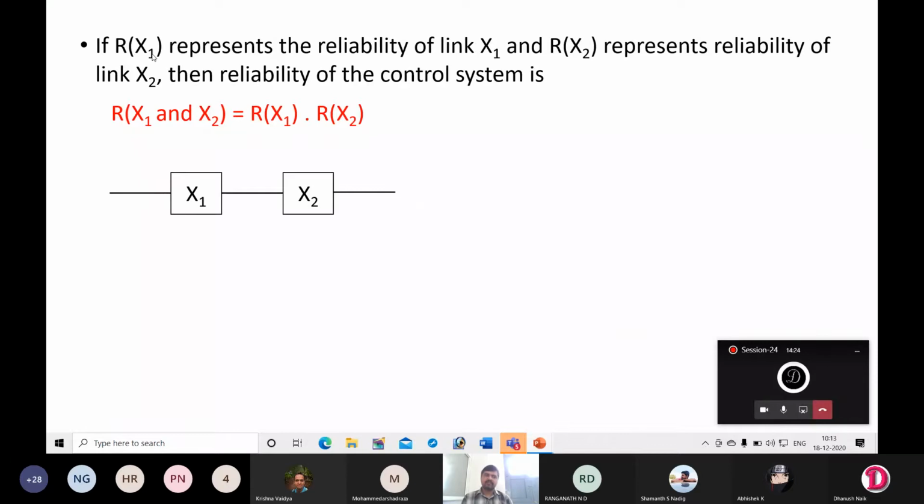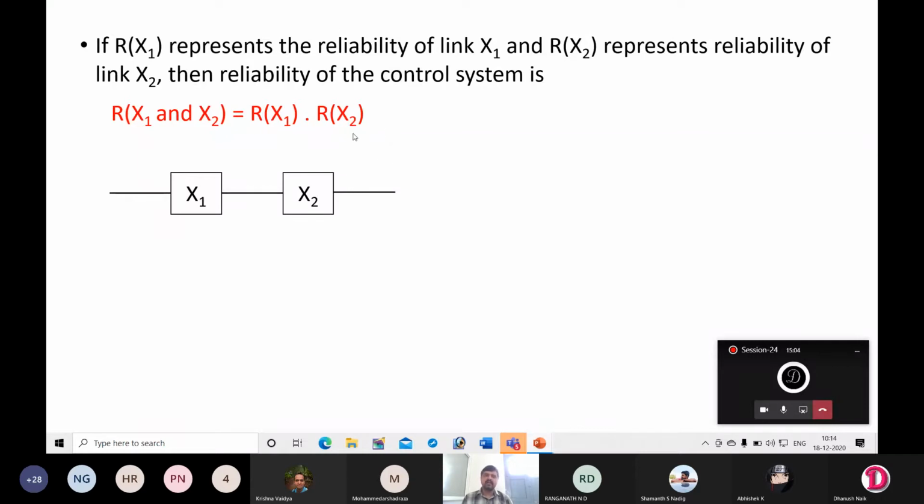Next, consider a system where there are two parts or two components which are connected in series. This is the symbolic representation of a series system. If R of x1 represents the reliability of link x1, and R of x2 represents the reliability of link x2, then the reliability of the control system is given by R of x1 and x2 is equal to R of x1 into R of x2.